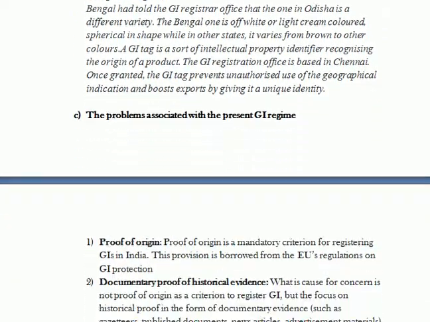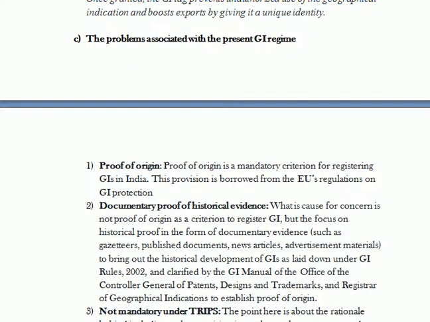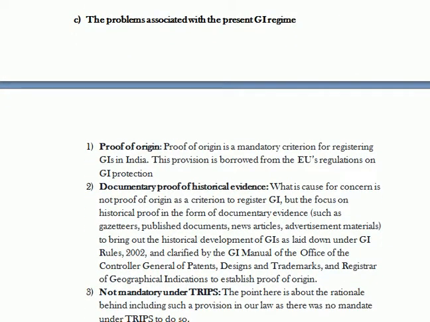Now see, so far as the present GI regime of India is concerned, which is regulated by the GI Act of 1999, what kind of problems are we able to find? To register a product under the GI Act, we need what? The proof of origin. And this proof of origin is a mandatory criterion for the registration of GI in India. This provision is not present in TRIPS, but it is borrowed from the European Union's regulations on GI.